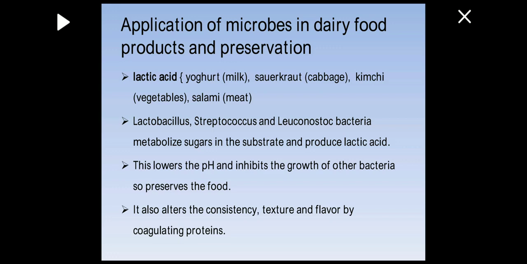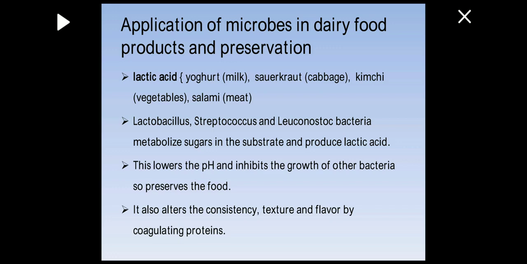And salami, which is a semi-cooked, edible meat product, is prepared with the use of lactic acid. Lactic acid is first produced by the process of fermentation, and then it is isolated and purified, and further used in different food products for the production of value added food products.